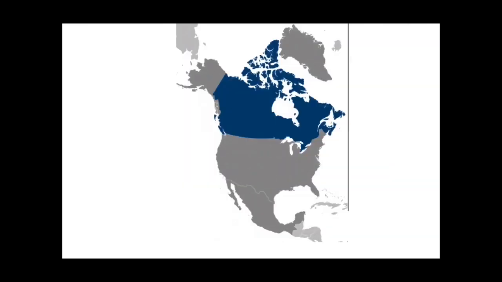So guys, as you can see this is the map of North American continent, and this is Canada, which is shown by this dark blue color, and this is Laurentian Plateau. It lies in Canada. And you can see over here, these are the 5 Great Lakes of North America which lie on the border of USA and Canada, but Lake Michigan is exceptional in this. This Lake Michigan lies entirely in USA.